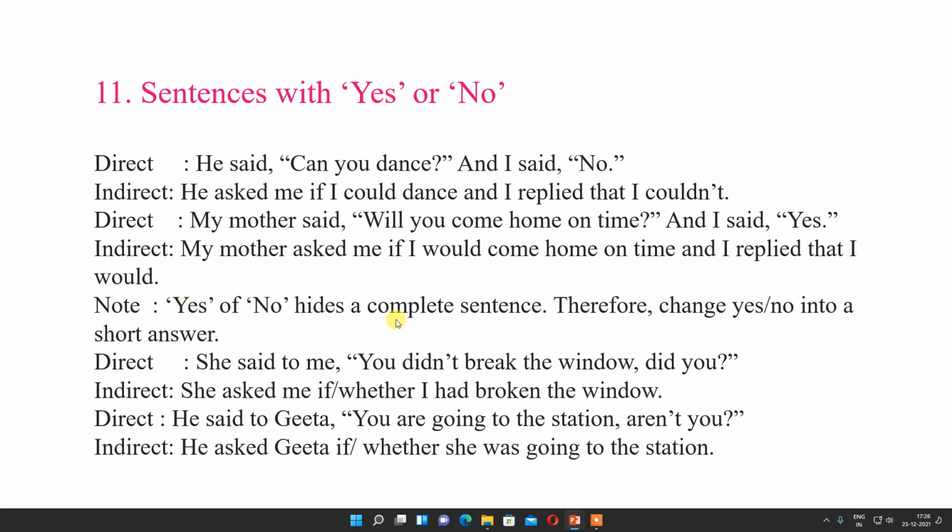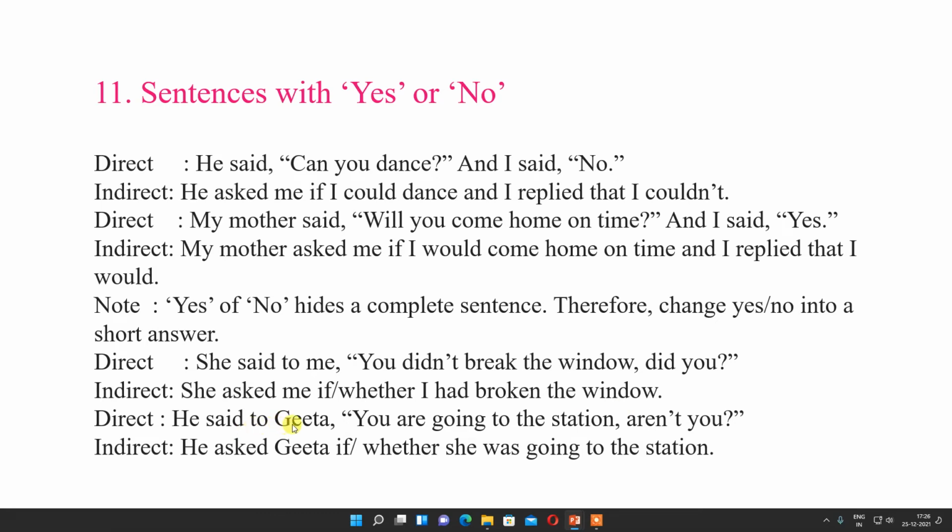So yes or no hides a complete sentence. Therefore change yes or no into a short answer. For example, she said to me, you didn't break the window, did you? She asked me if or whether, any one you can use, I had broken the window.